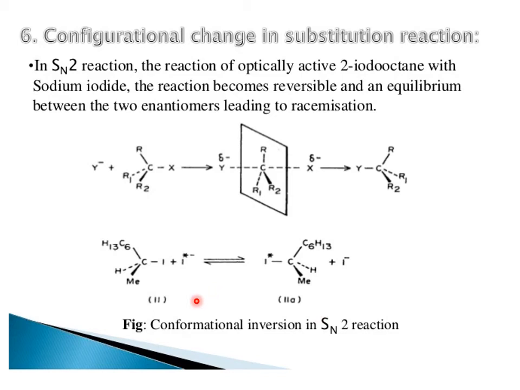Here you can see the general example, where Y is the nucleophile with the ability to attack from the back side and from the front side. Then there is a possibility of formation of a racemate. Here is the example of 2-iodooctane with sodium iodide.